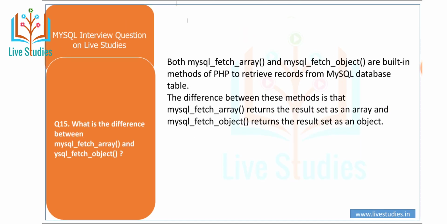You can also see a little example. Suppose my query is select id, name from client. By using MySQL fetch array, while row is equal to MySQL fetch array result with MySQL num, print the id and name. And then using MySQL fetch object, the row fetches the result, and the printf prints id and name from row.